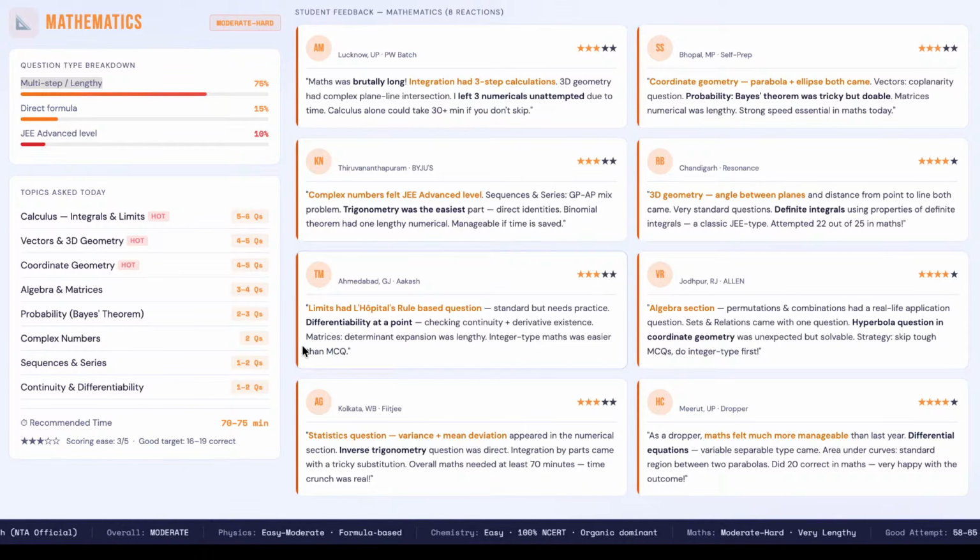So right now also from multiple people we have received that maths was brutally long. Integration had 3-step calculation, 3D geometry has complex plane line intersection, left 3 numericals unattempted due to time was a major factor in maths as you can see on the screen. ये पर्टिकुलर मैं अभी एक कमेंट पढ़ रहा हूँ जहाँ पे बहुत इजीली लिखा हुआ है लोगों ने कि मैथ्स लेंदी था but it was doable. As per the analysis that we have received right now, math was doable.